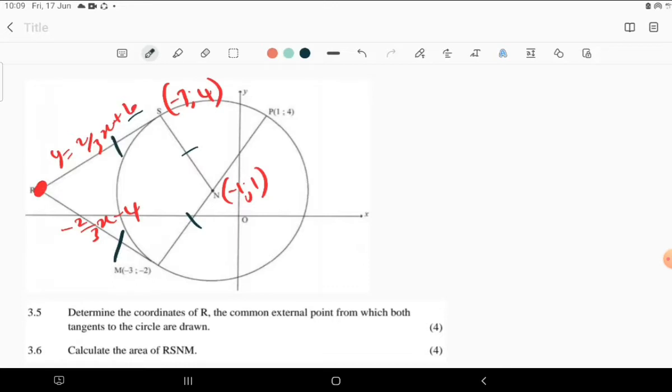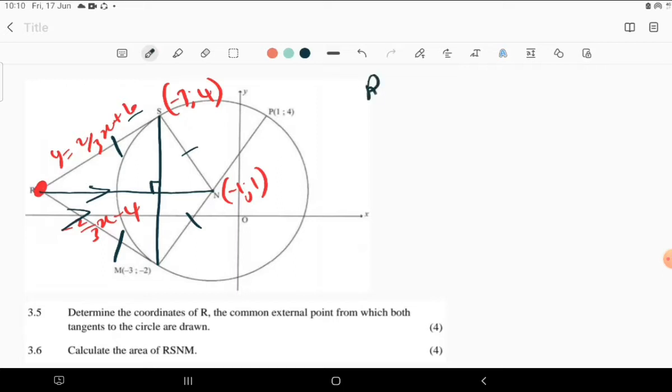So if this side is perpendicular to the x-axis, then that one has to be parallel to the x-axis, because these sides are already perpendicular to each other. So if this is parallel to the x-axis, then the coordinates of R and the coordinates of N share the same y coordinate.